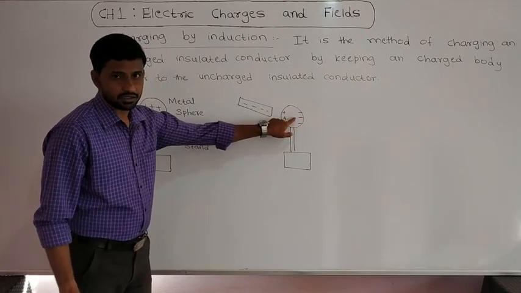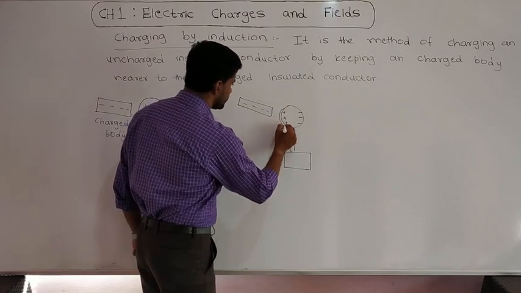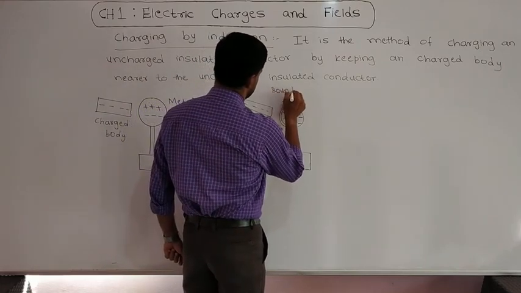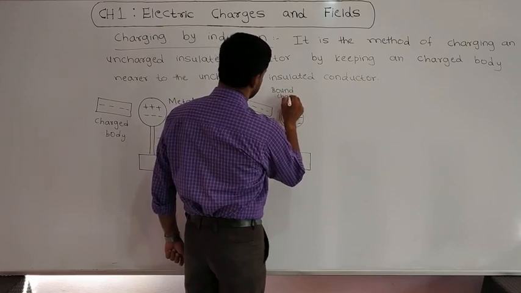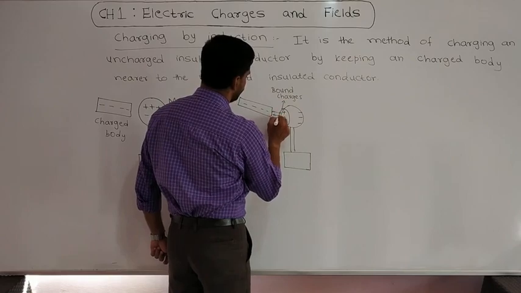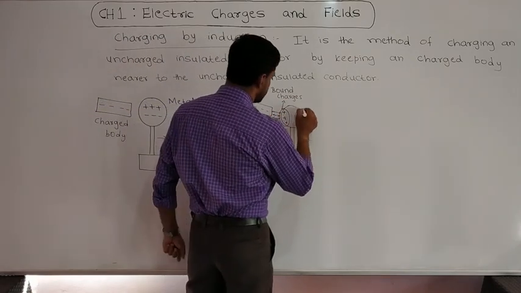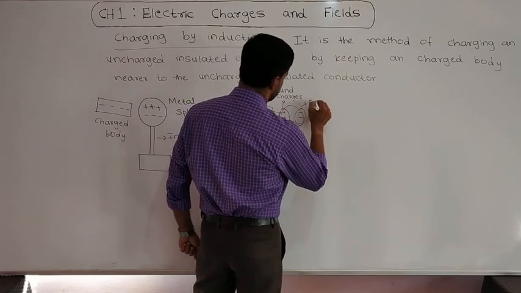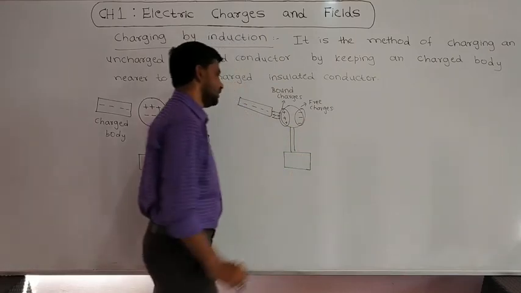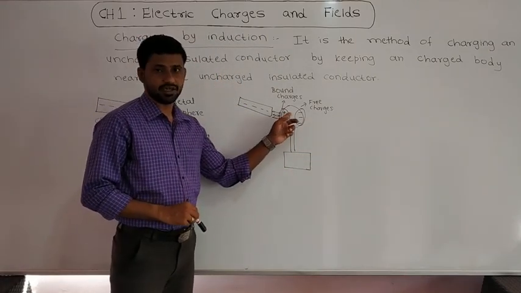See here, these positive charges are called bound charges because they are bounded by some attractive force. And these negative charges are called free charges. So like this, the displacement of the charges takes place inside the metal sphere.